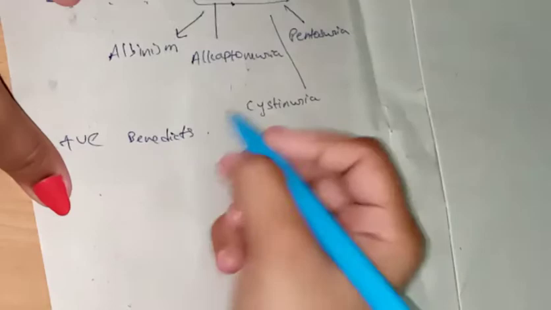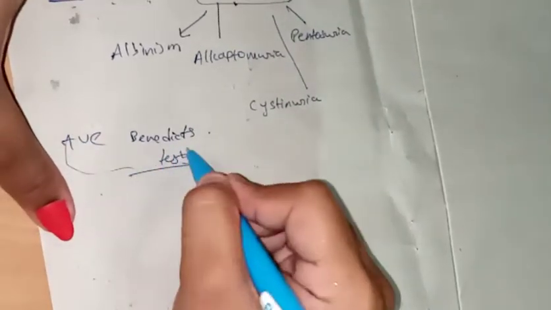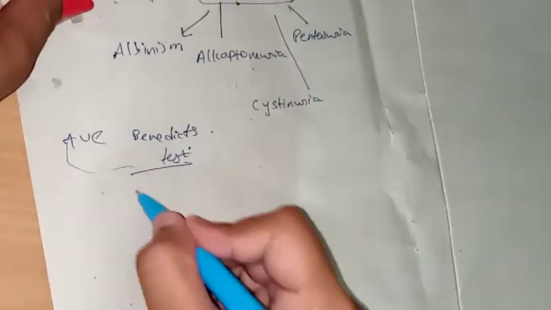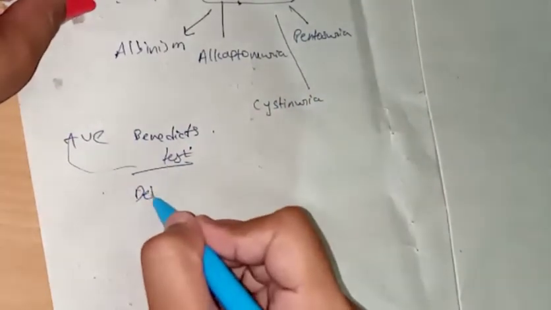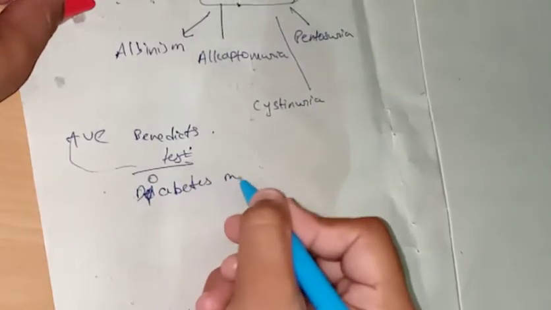In which other case does a positive Benedict's test occur? I think most of you know that it also occurs in diabetes mellitus.